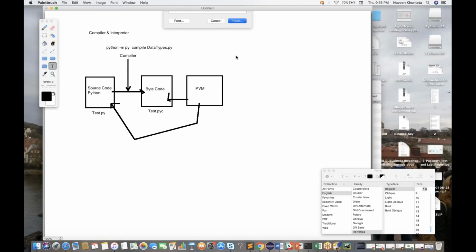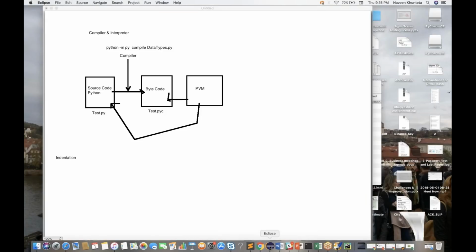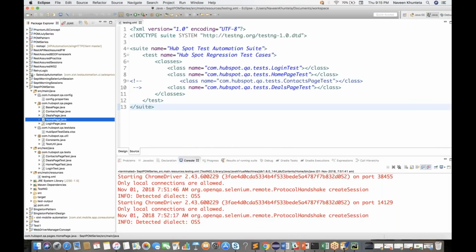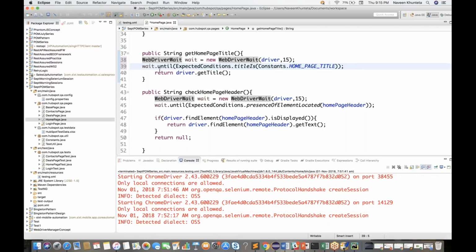Because in Java you can write like this also. If you open your Eclipse and write any Java program, in this homepage.java or whatever, you can write without any indentation also. This is my method name, you can write like this also. If you want to put an if-else condition, you can write like this also. Under this particular if, the same alignment is there. If you press tab, this if is getting started at line number 47, at line number 48 we are giving one tab space, and then we write the return statement, right? Or you can write like this also.